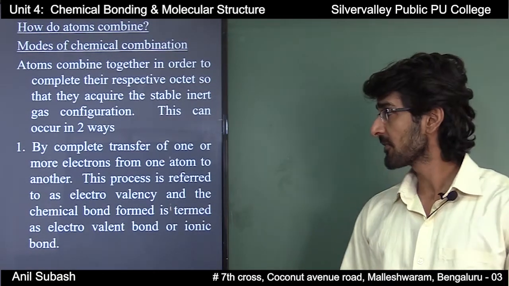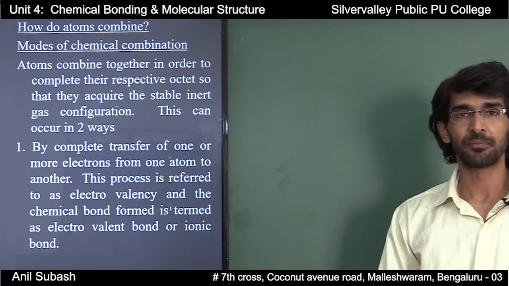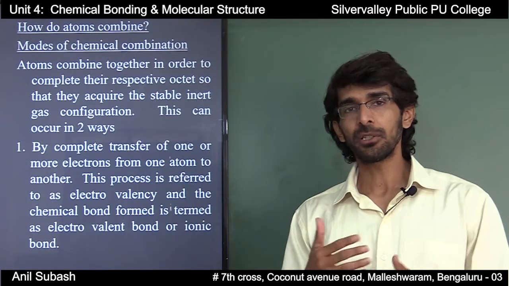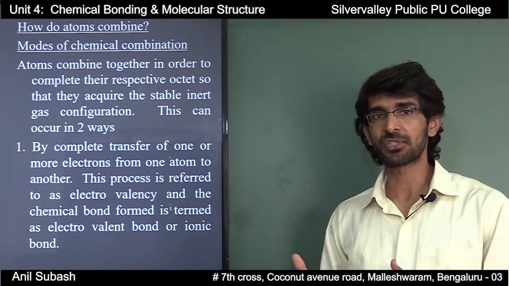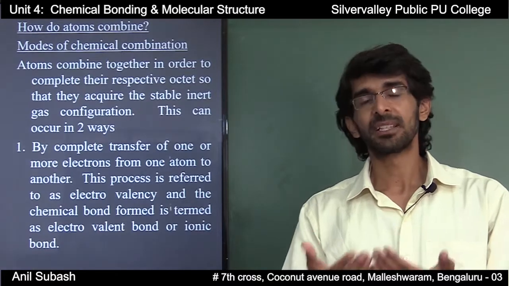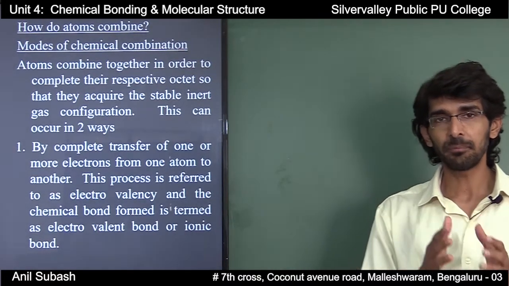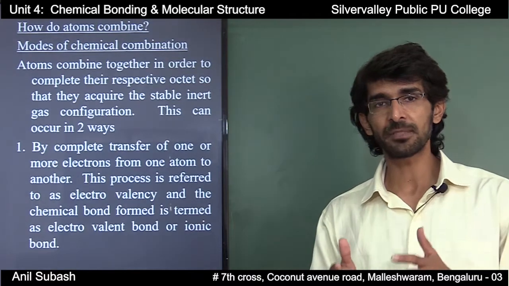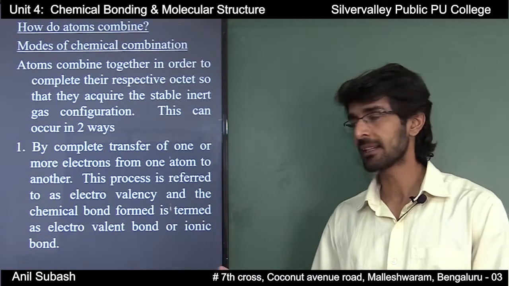By complete transfer of one or more electrons from one atom to another. We all know that in order to complete the octet structure or duplet, the atoms will transfer the electrons or will receive the electrons from other atoms. That is, the complete transfer of electrons takes place from the valence shell of one atom to the valence shell of another atom.